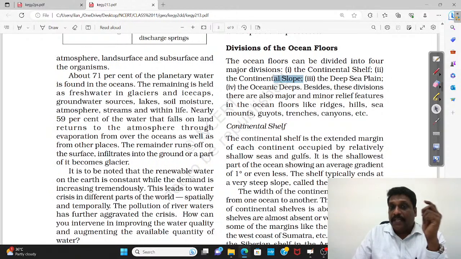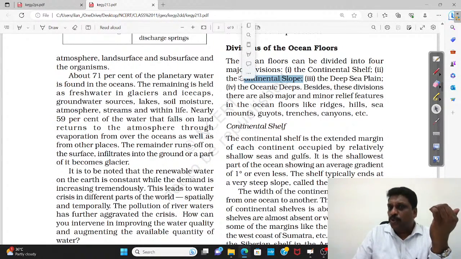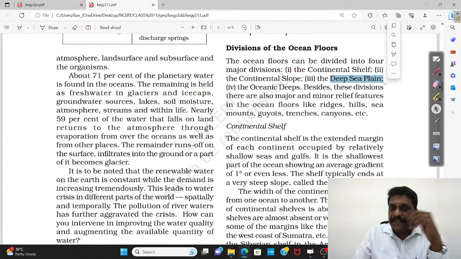I have to take it. Then continental slope. The outer margin of the continental crust, you call them as what? Continental slope. Then deep sea plains. Sometimes you also call them as what? Abyssal plains. Then, say for example, the ocean deeps.